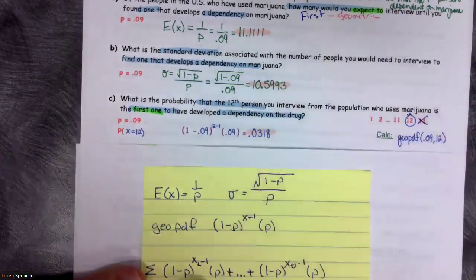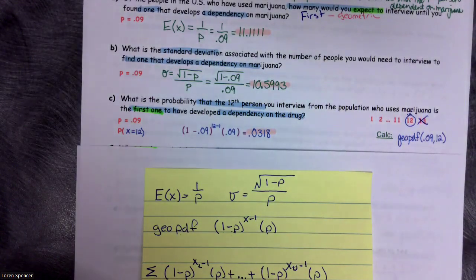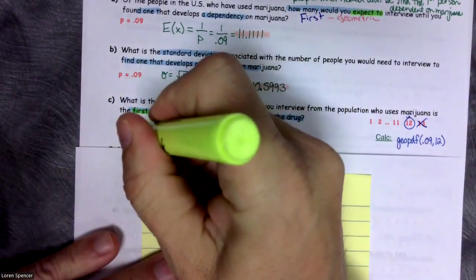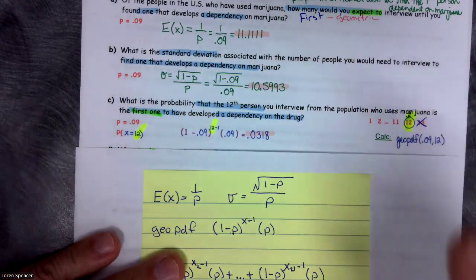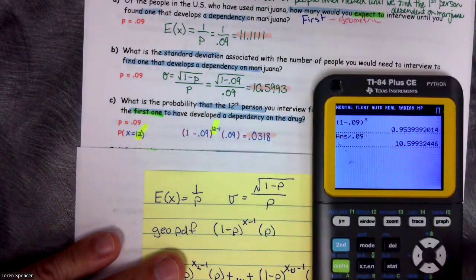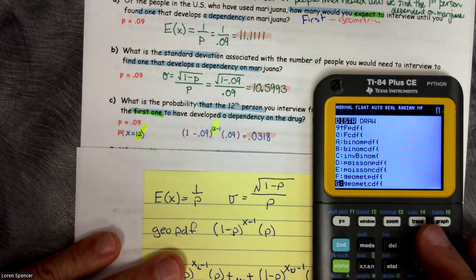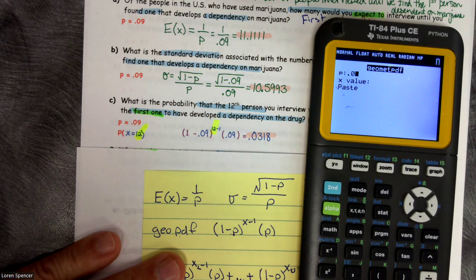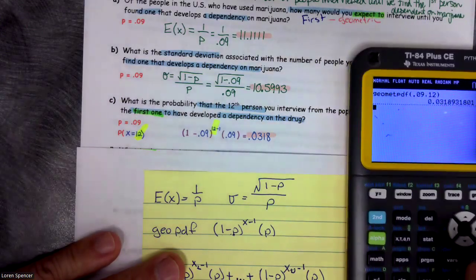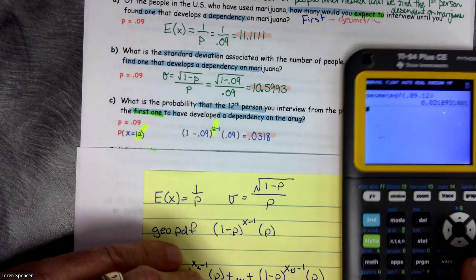So it's really important that we go, oh, we have the 12th person. You know what? I'll use this yellow. This is 12. So this is 12 minus 1, and that comes from here. So let's run this through the calculator. Second, vars, scroll down to geometric PDF. Our probability is 0.09, and our x value, we're looking for finding it on the 12th person. And when we do that, we get 0.0318, 4 decimal places.